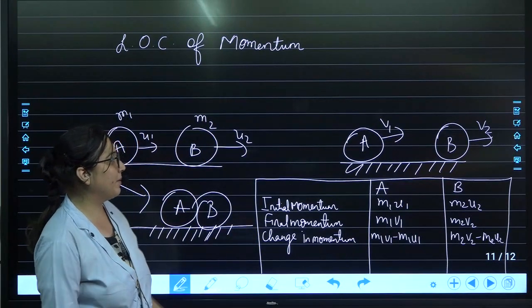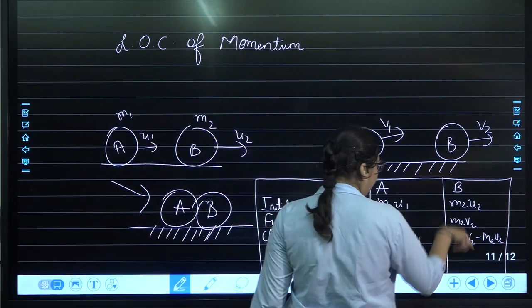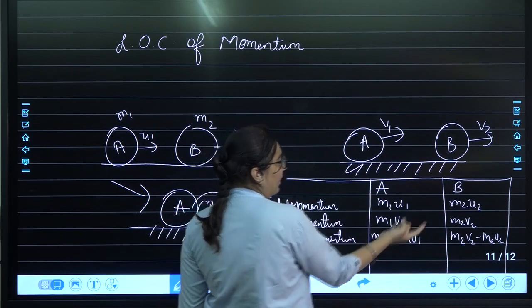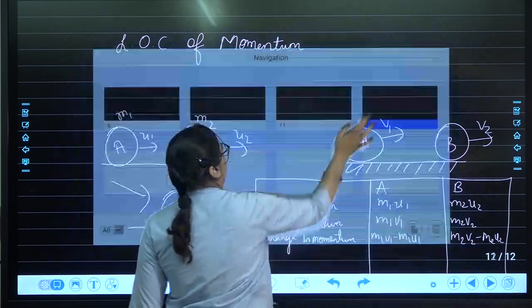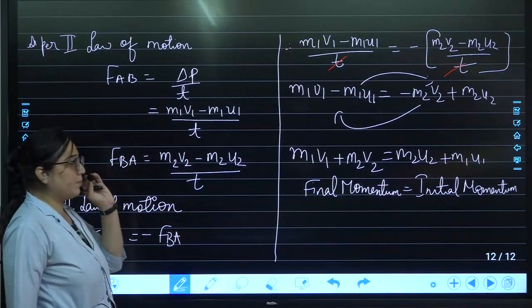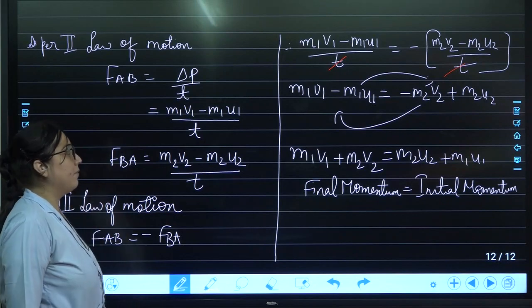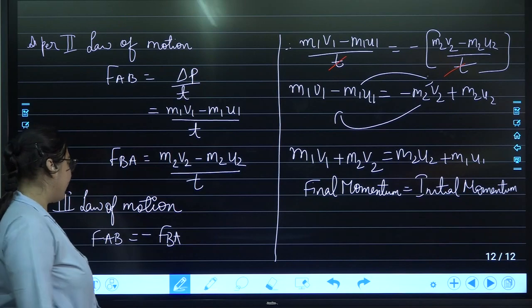What is the change in momentum? It is m1 v1 minus m1 u1, m2 v2 minus m2 u2. As per second law of motion, force is time rate of change in momentum, m1 v1 minus m1 u1 by t, m2 v2 minus m2 u2 by t.